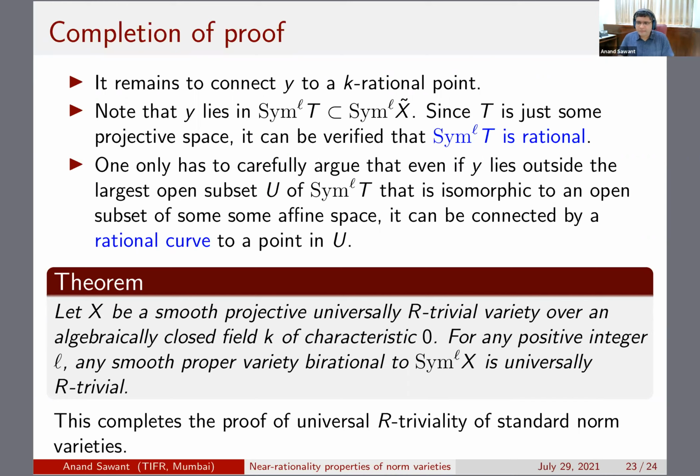Now, if you look at our paper on the arXiv, it's actually written in the language of A1-connectedness, and it looks quite homotopy theoretic, but as you saw, the proof was fairly clearly algebro-geometric. But we believe that there are some connections between the notion of A1-connectedness in the sense of Morel and Voevodsky, and near-rationality properties. So let me just end with a few open questions.